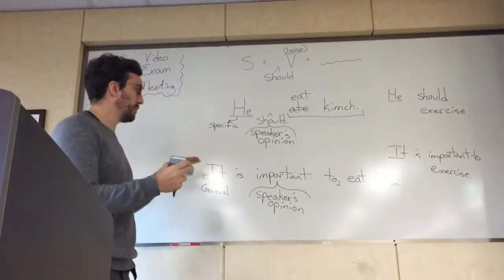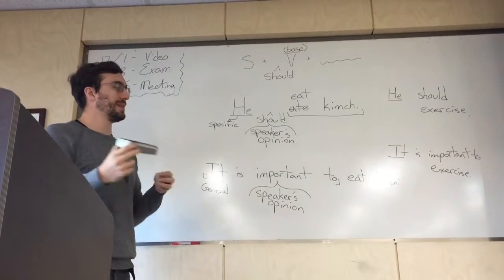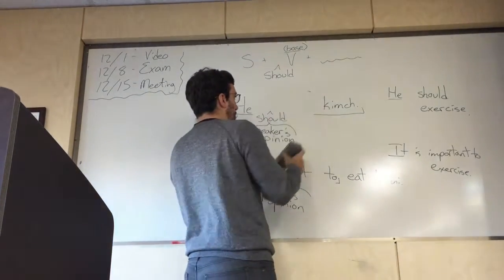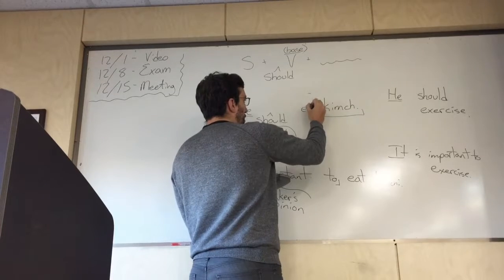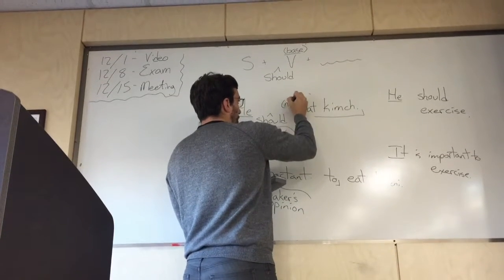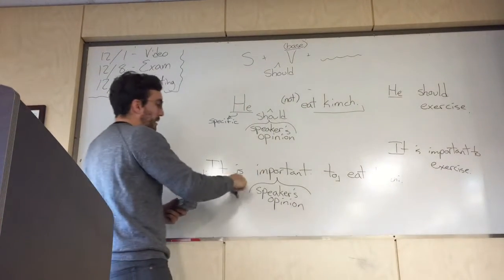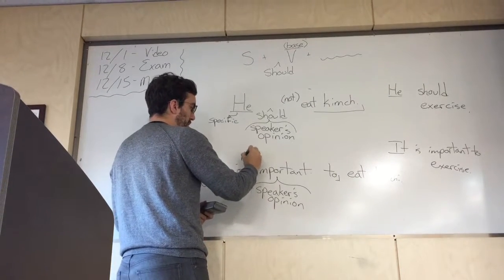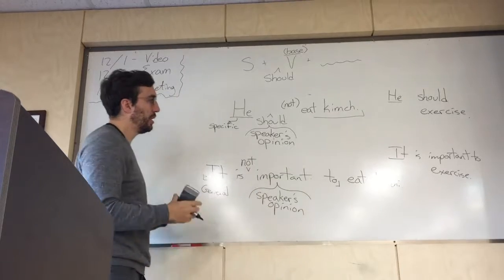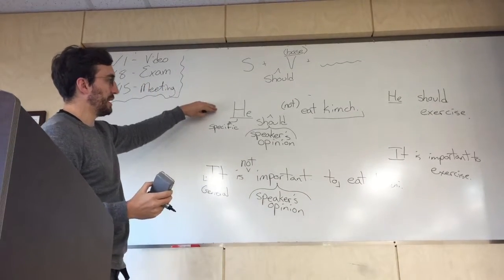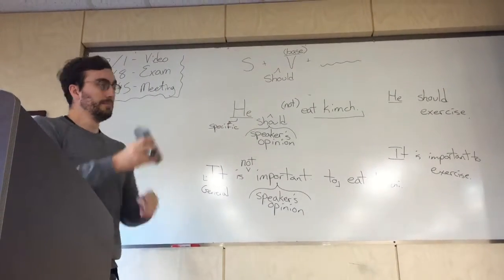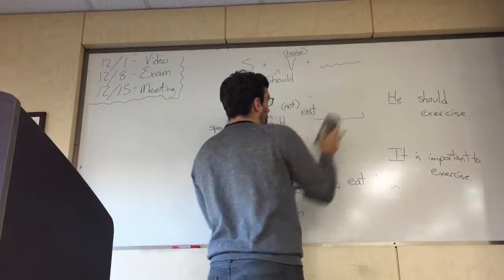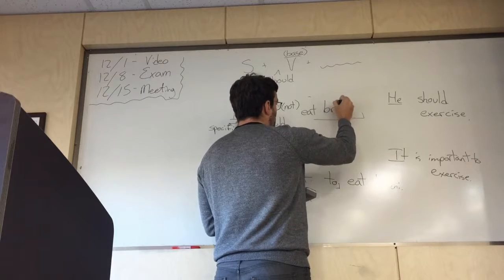The second difference with it is important to comes in with the negative. So if I say he should not eat kimchi, here our negative goes after is, since it's our to be verb, so is not. So it is not important to. Here, when I'm using my negative, he should not eat kimchi, I mean that it's bad, right? So I'm just going to change this to bread, because it's an easier example.